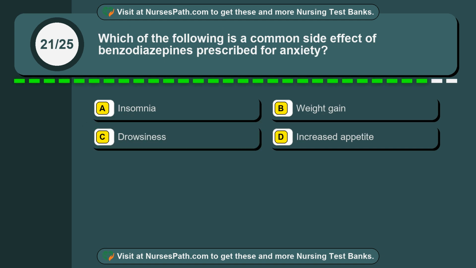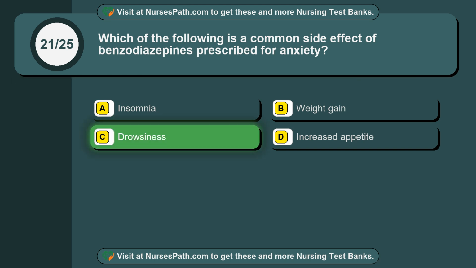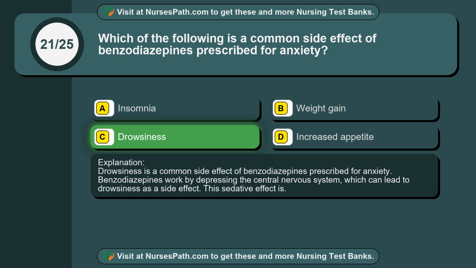Question 21. Which of the following is a common side effect of benzodiazepines prescribed for anxiety? Option A. Insomnia. Option B. Weight gain. Option C. Drowsiness. Option D. Increased appetite. The correct answer is option C. Drowsiness is a common side effect of benzodiazepines prescribed for anxiety. Benzodiazepines work by depressing the central nervous system, which can lead to drowsiness as a side effect. This sedative effect is